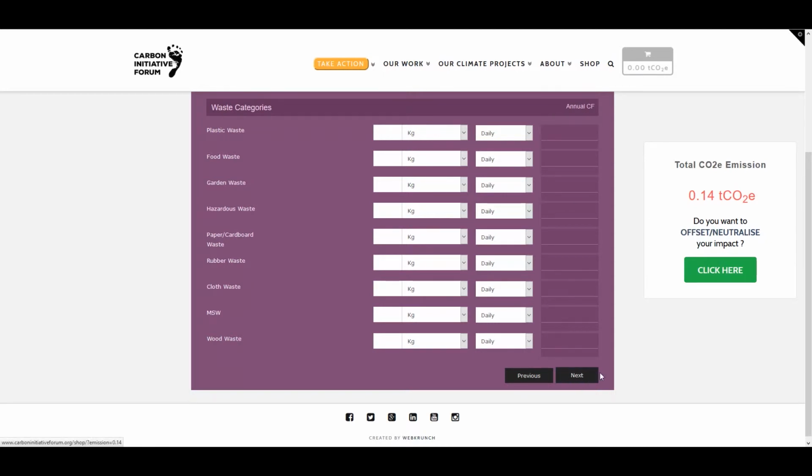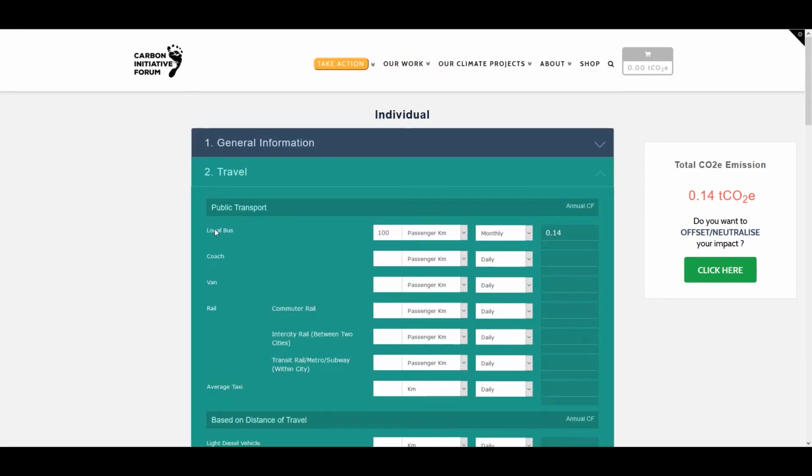You can also view emissions from one particular source on the box on the right after putting in details only in one section. For example, here I have entered information only for the travel section. This changes my total carbon dioxide equivalent emissions accordingly. This also allows you to offset emissions from just one source as opposed to all.